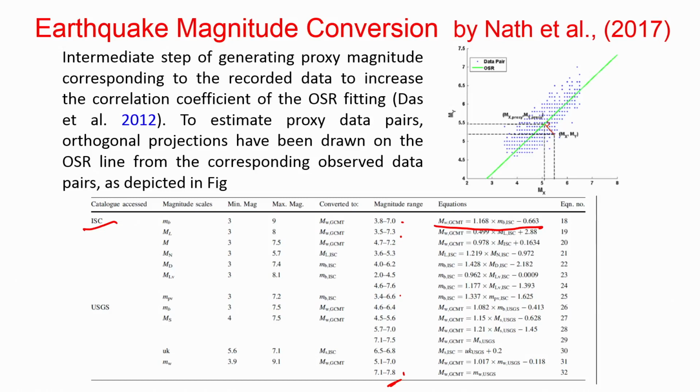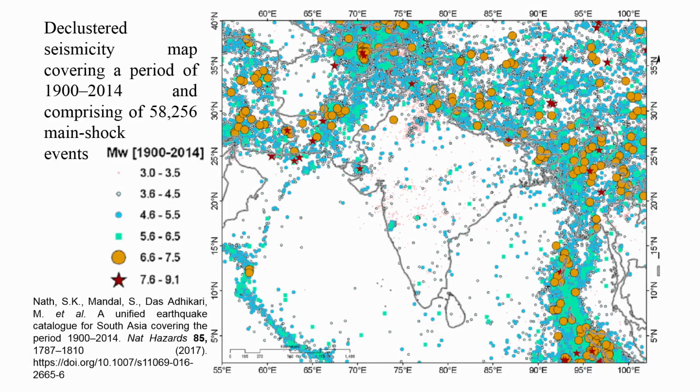They also used the proxy magnitude concept here, where they consider the proxy of this point, applying a proxy magnitude concept for getting a better regression model. Okay, so to get a better regression model, what type of regression model they use also plays a major role in your conversion equation. So this is the earthquake catalog after conversion and declustering.